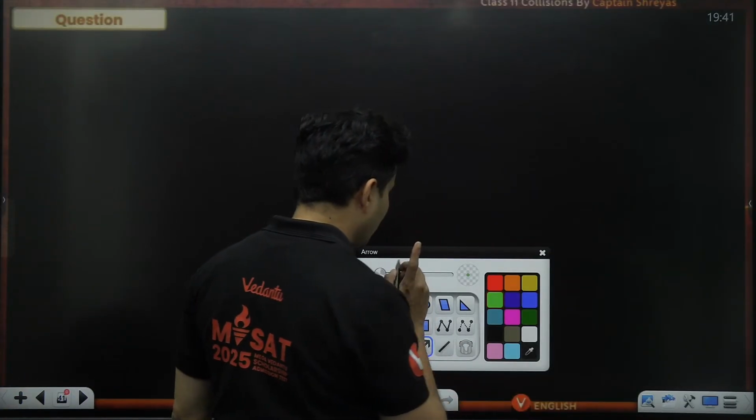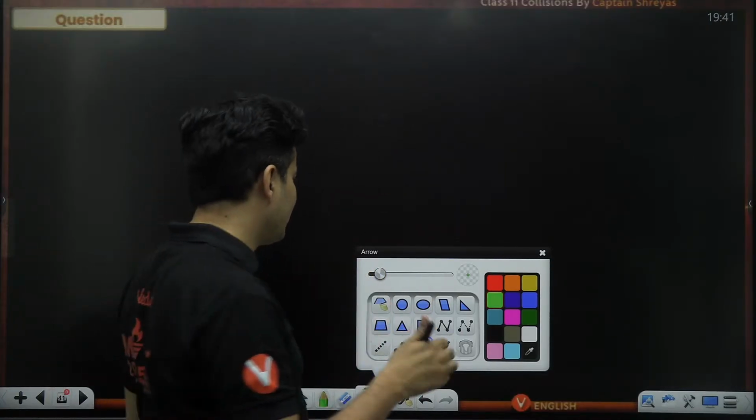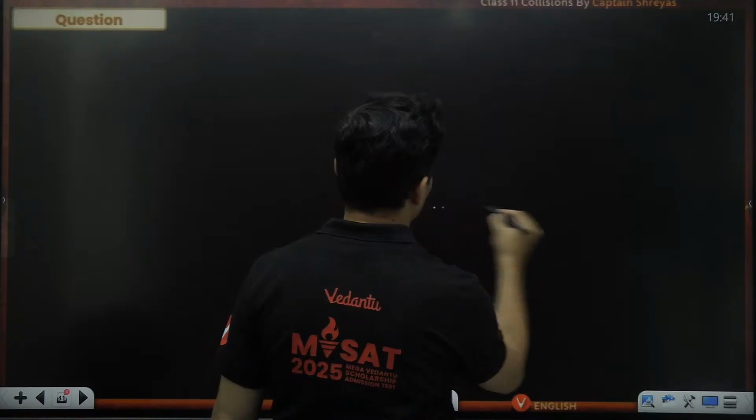And this is what I was talking about. Somebody had asked, does that mean that two bodies should stick if it is perfectly inelastic? So this is a very good example of that.